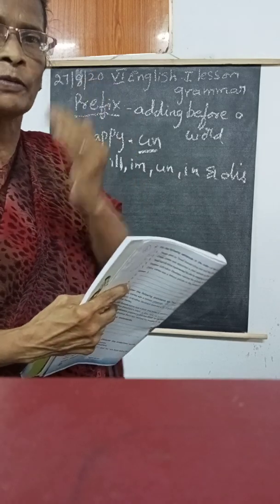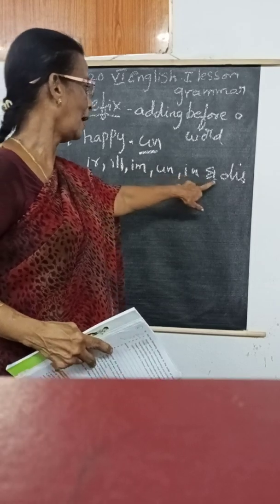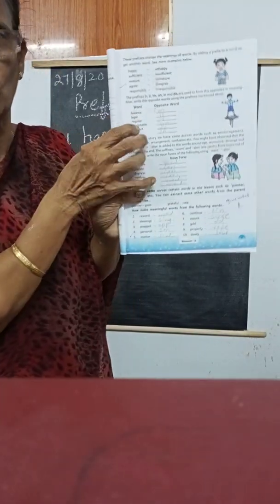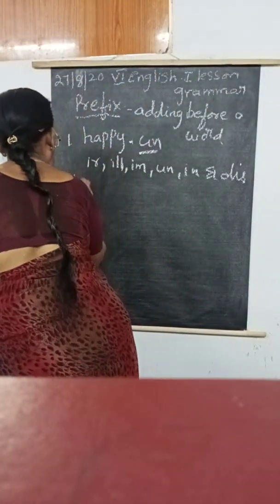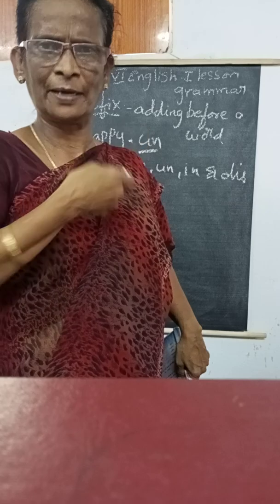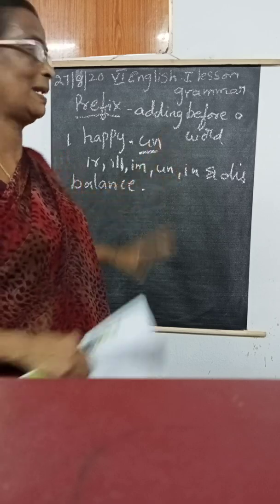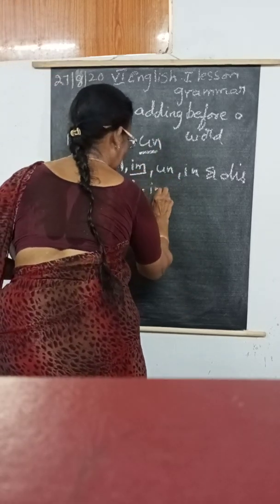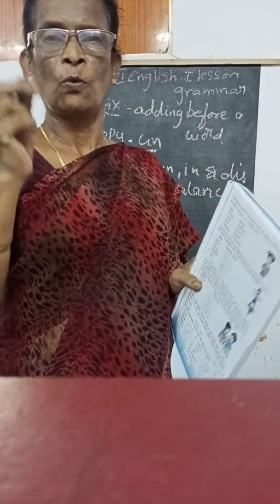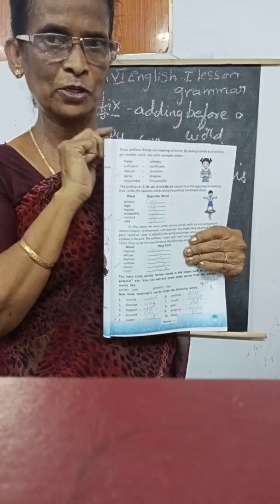Okay, you have to select which is the correct answer. So ir, ill, im, un, in, and this. Okay, these are the prefixes we have to add to these words. So what will we get? First one is the balance. Generally we are using all these words. So balance, what do you say? Imbalance. So this is the correct answer. Imbalance. So prefix means which we are adding before the word, that is known as the prefix. Okay, have you understood, ma?